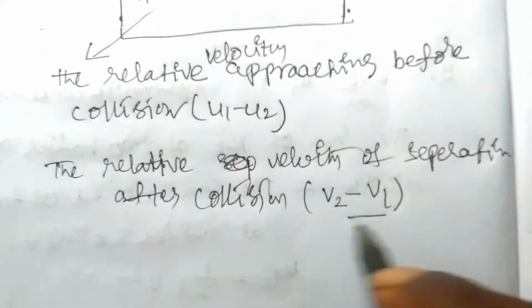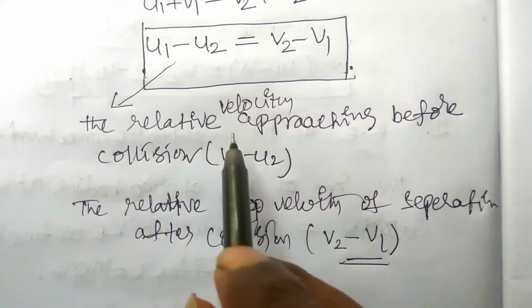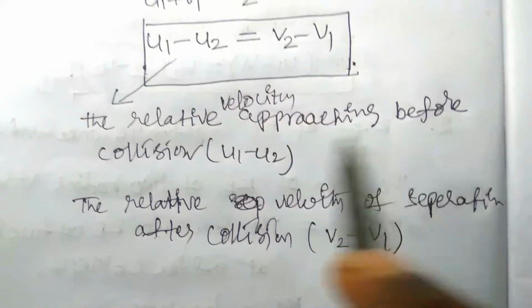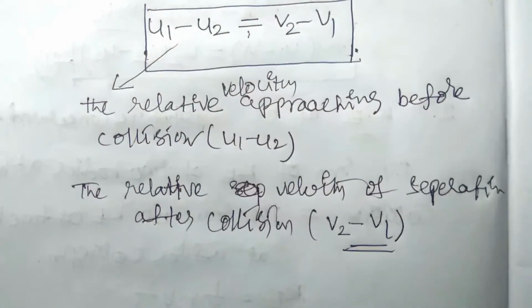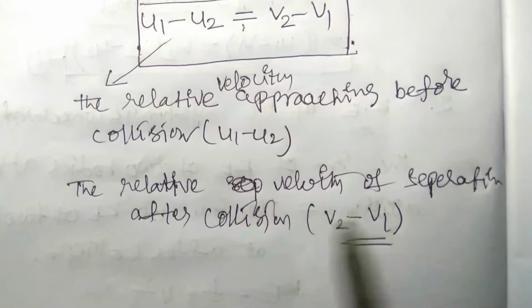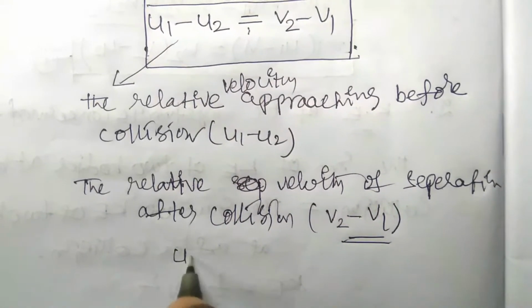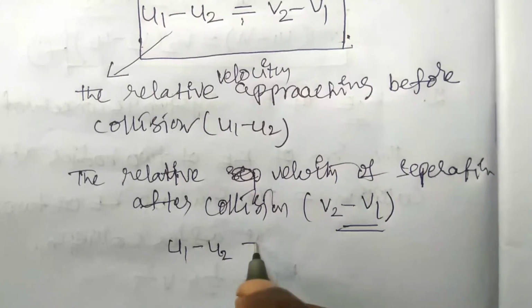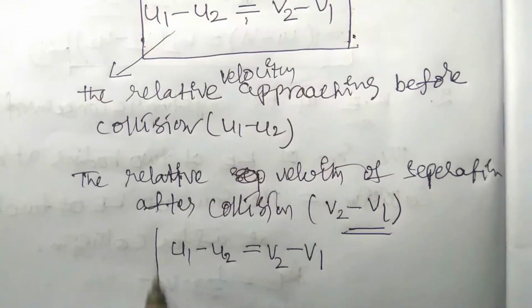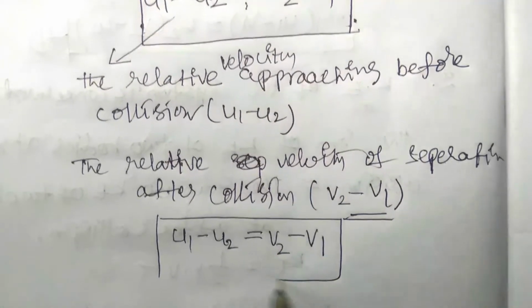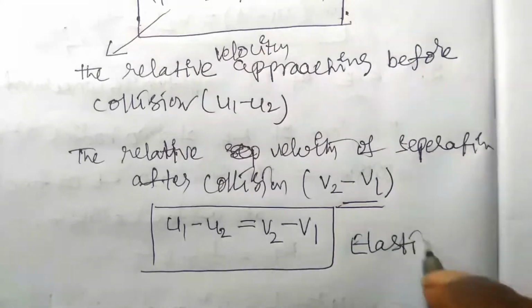So in one-dimensional elastic collision, the relative velocity of approaching before collision is equal to the relative velocity of separation after collision. Therefore, you can write u1 minus u2 is equal to v2 minus v1. This occurs only in the case of elastic collision, right?